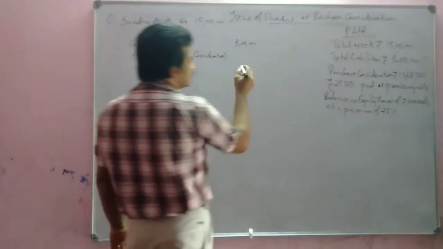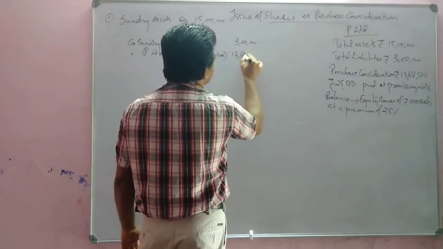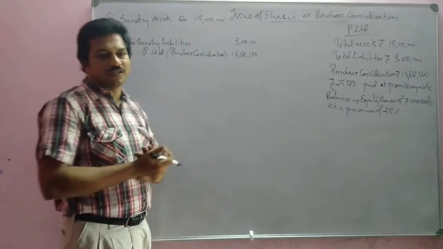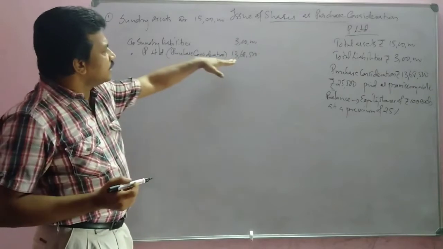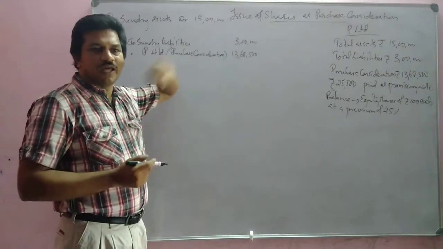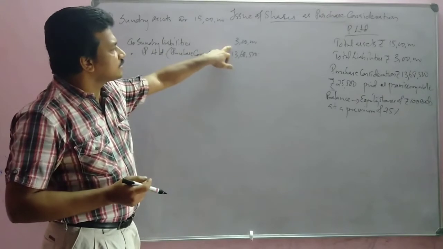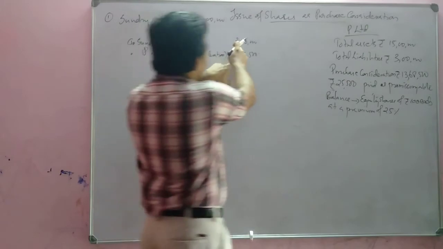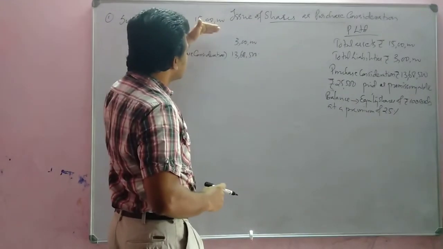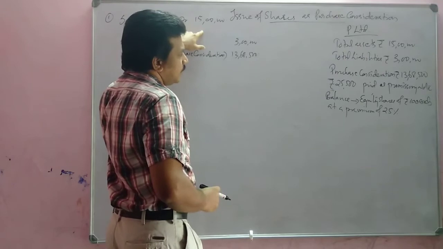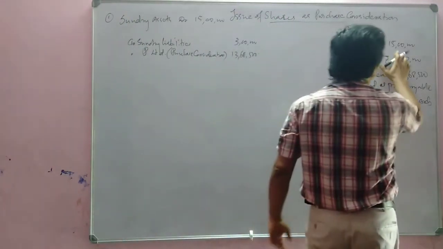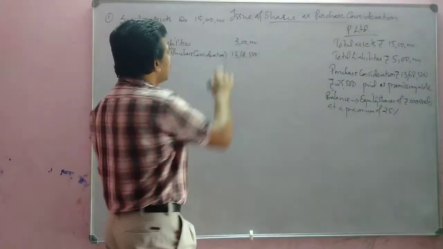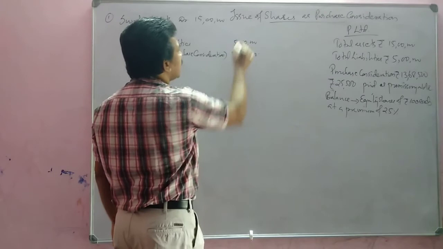How much? 13 lakh 68,500. So here 3 lakh is the value of liabilities. Let it be a little more amount here in sundry liabilities because a considerable difference will come. So let us make it 5 lakh instead of 3 lakh. Sundry liability, let it be 5 lakh.